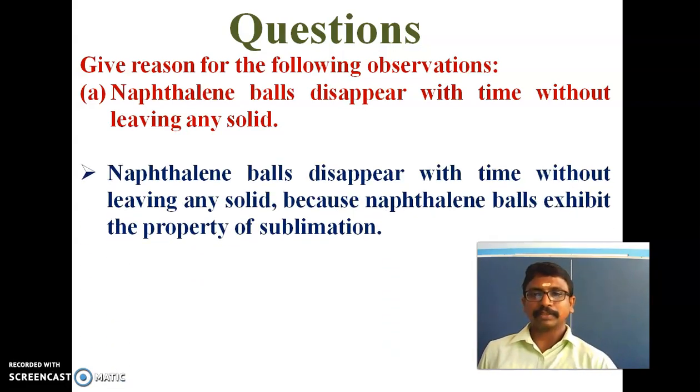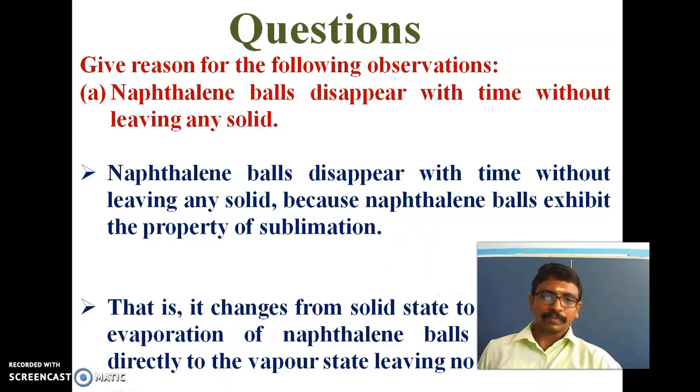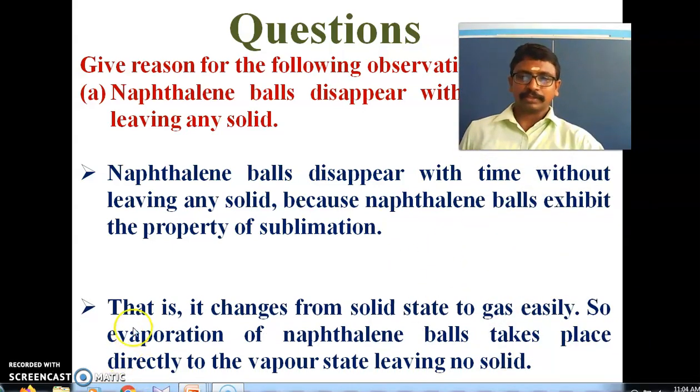The answer is, naphthalene balls disappear with time without leaving any solid because naphthalene balls exhibit the property of sublimation. What is meant by sublimation? Sublimation is a process in which the solid is directly converted to gas.